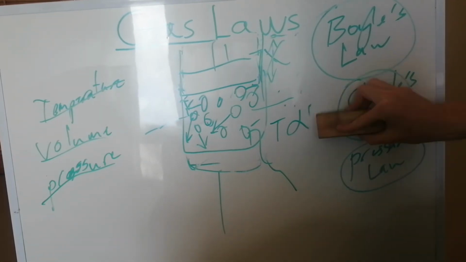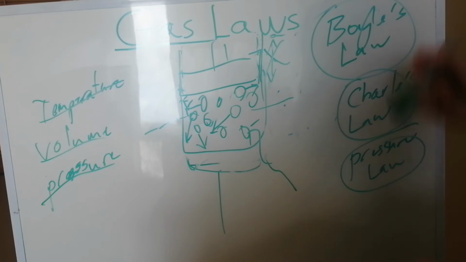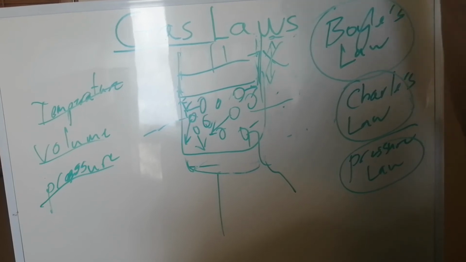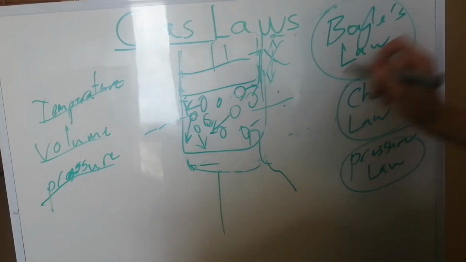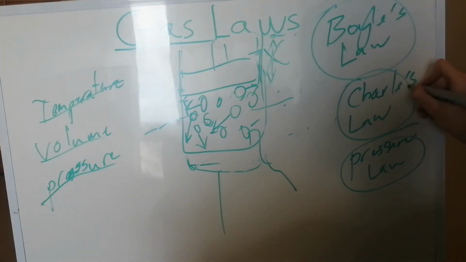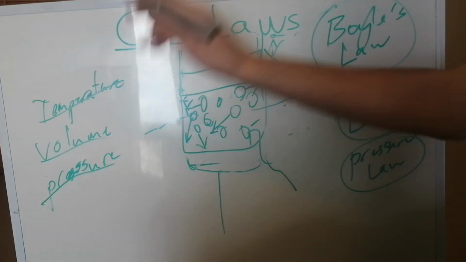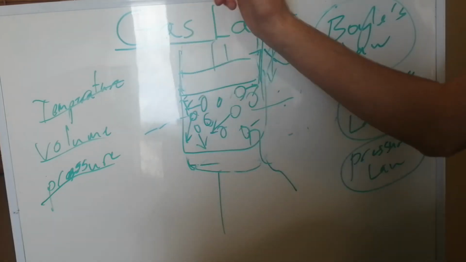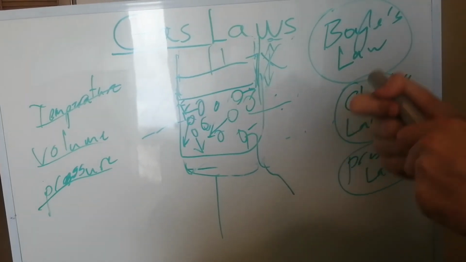And these are our three laws. And you can see that each law is independent of one of these three variables. So for example, Boyle's law is independent of temperature. Charles's law is independent of pressure, and the pressure law is independent of volume. So they're all independent of one another.